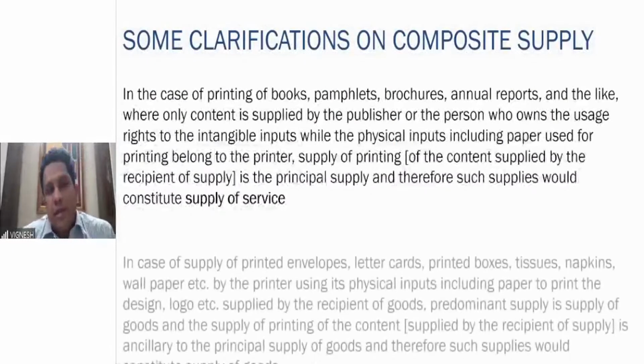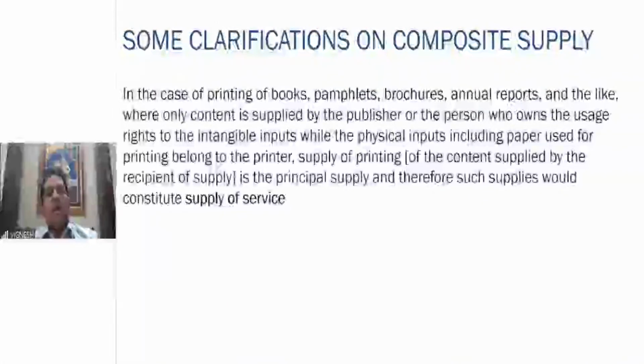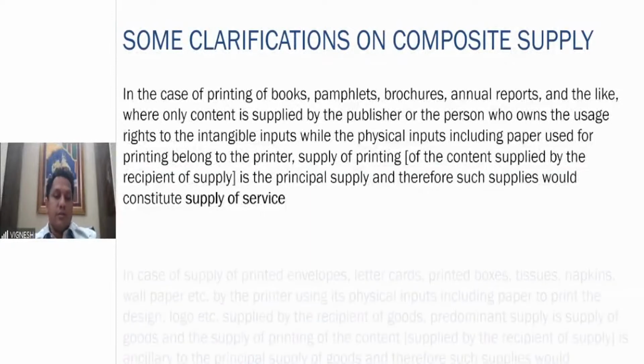Some clarifications are issued by the government with regard to certain activities. With regard to printing of books, pamphlets, brochures, annual reports, where the content is only given by the publisher, the principal supply is the supply of printing service. So wherever the printing happens with regard to brochures, annual reports, etc., such supplies will constitute a supply of service.